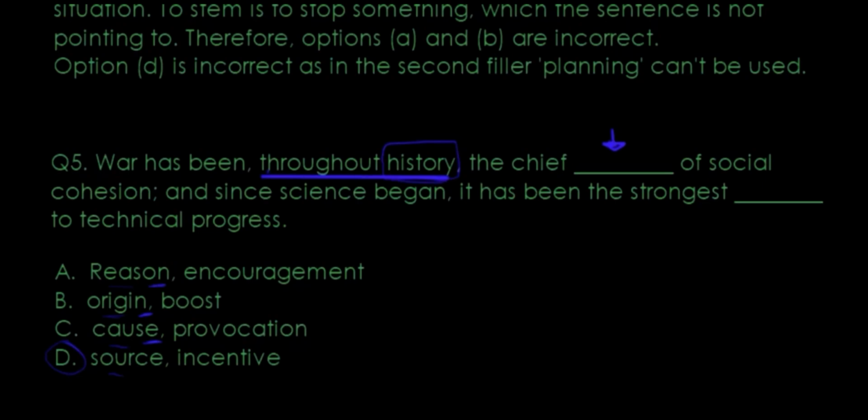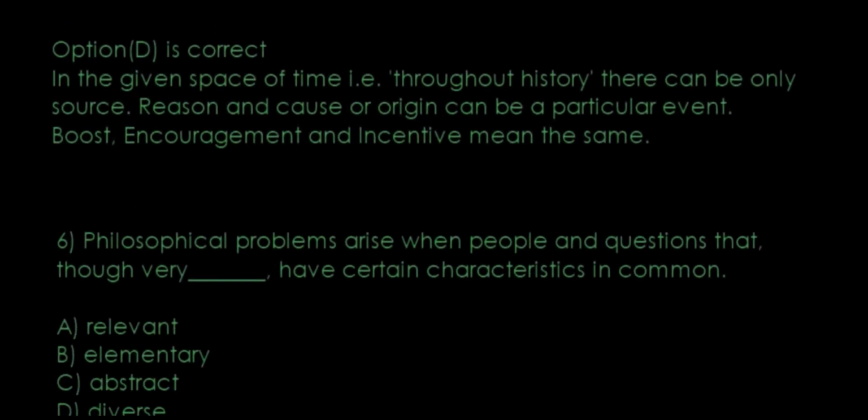Because they're talking about throughout history, source is most applicable. War has been throughout history the chief source of social cohesion, and since science began, it has been the strongest incentive to technical progress. The second words have similar meanings, but it's the first one, because they said throughout history, that gave out the answer. Causes of a particular event, origin is of a particular event, reason is of a particular event, but throughout history could be the word that I'm going to go with, the source.